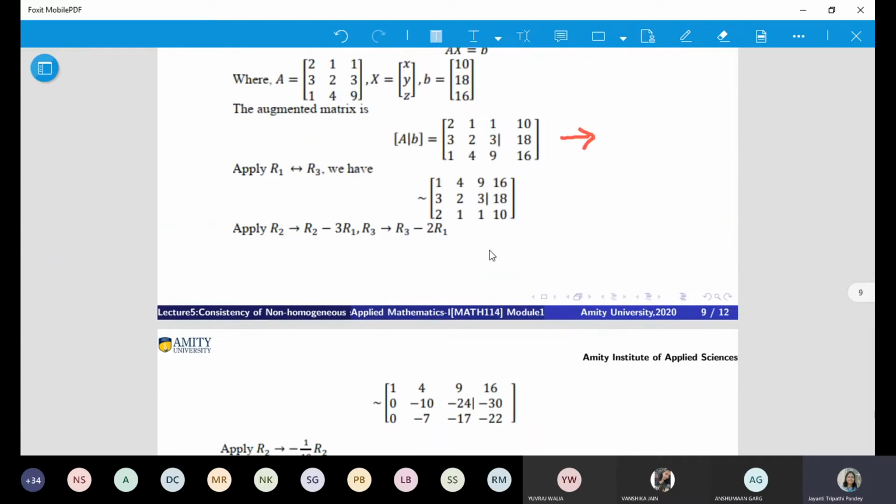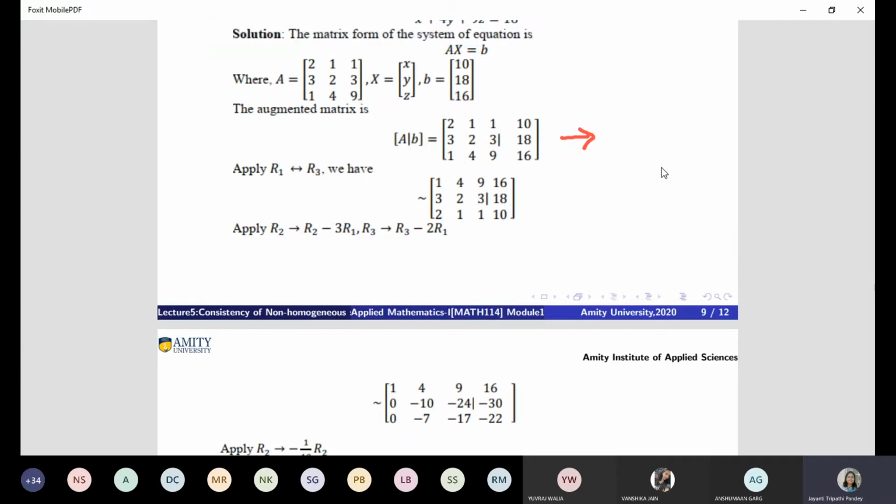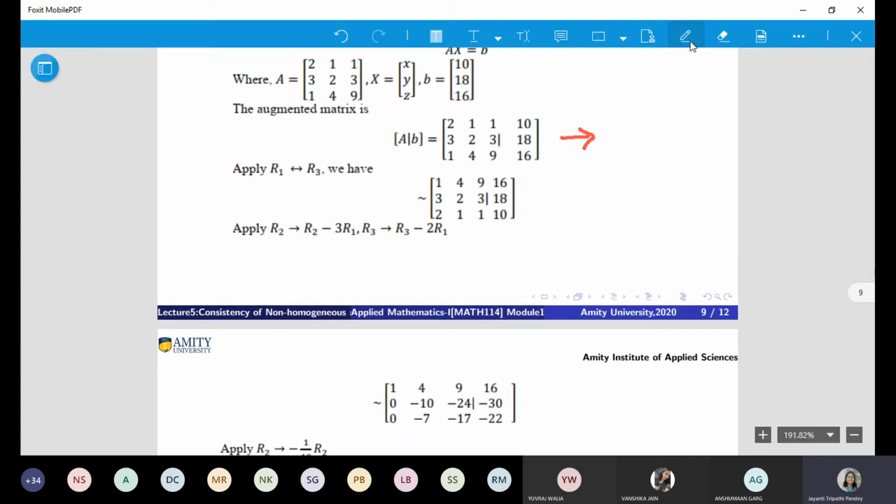See, when you are finding the rank for the augmented matrix, the thing that you are converting to echelon form is the A part, this part. This is your A. We try and convert A in echelon form, and this fourth column works accordingly. For example, if you are changing R1 and R3, then this will move on its own because this whole thing acts as one matrix. So we need not include it in the echelon form, we just focus only on A, and whatever we do in A, we do that in the last column as well.